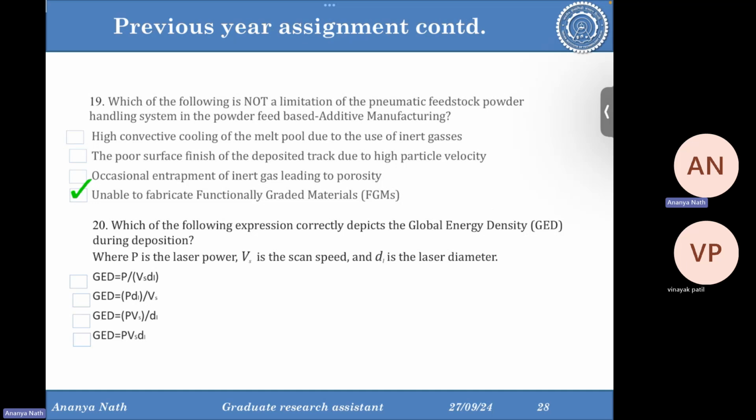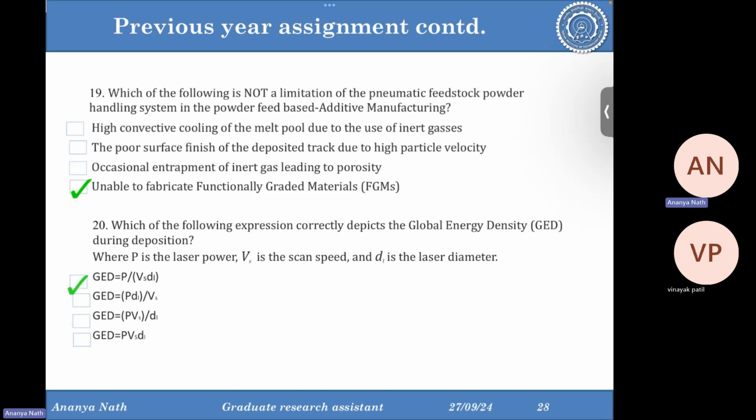Which of the following expressions correctly describes the global energy density during deposition? So it's the line energy density, basically: laser power divided by spot diameter into laser scan speed.